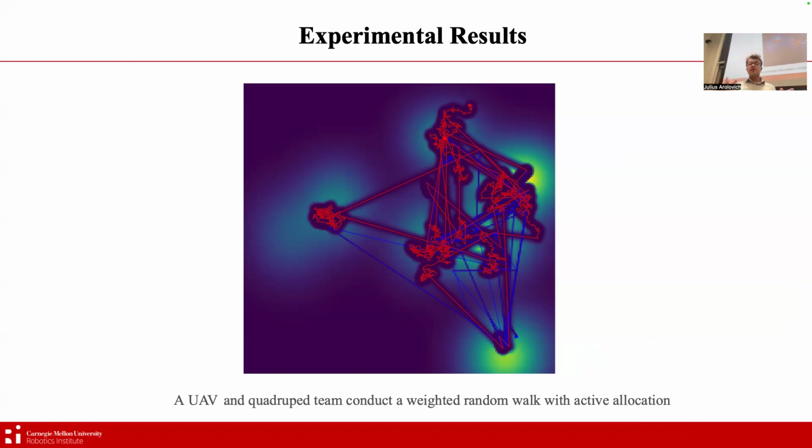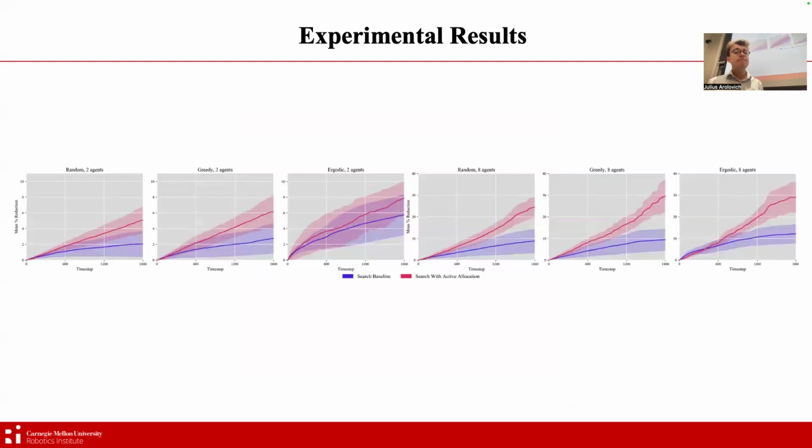Now, you can see that these transitions are presenting quite a bit of overhead to the search performance, or perhaps you can't see it as much as intuit it. For the quadruped, which is relatively slow moving, moving between the nodes presents quite a bit of overhead that detracts from its search performance. Experimentally, this detriment goes down with team size because you generally have fewer agents moving between nodes to realign, but this is definitely a topic for future work on how to best handle that.